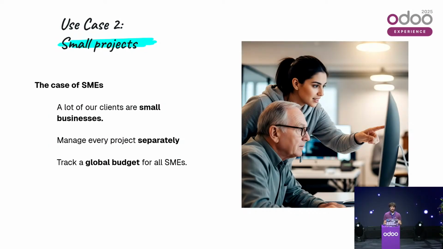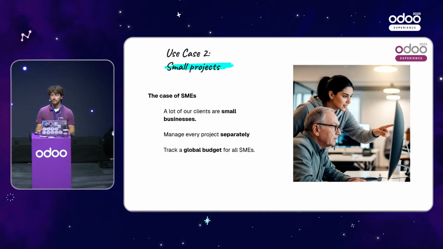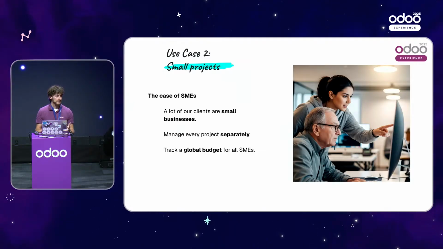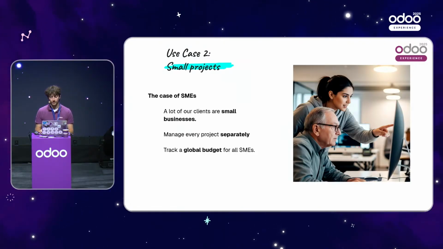So here we have small projects. In our company, we love to empower SMEs, and a lot of our clients are actually small businesses. We want to be able to manage every project separately, but we also want to track a global budget for all our SMEs, which means that we want to be able to say, let's say, I want to earn 50,000 euros from my SMEs, but I don't want to specify from which SME I want to gain 5,000 and from which I want to gain more or less.